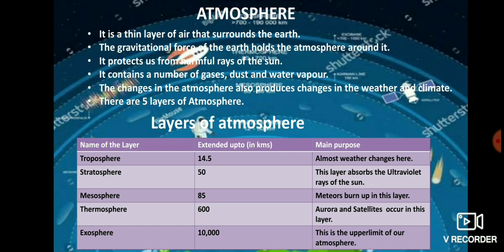Now let us talk about layers of the atmosphere. Troposphere. It extends up to 14.5 kilometers. Almost all weather changes happen here. Stratosphere extends up to 50 kilometers. This layer absorbs the ultraviolet rays of the sun. Mesosphere extends up to 85 kilometers. Meteors burn up in this layer. Thermosphere extends up to 600 kilometers. Aurora and satellites occur in this layer. Exosphere extends up to 10,000 kilometers. This is the upper limit of our atmosphere.